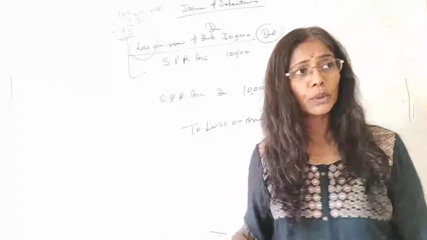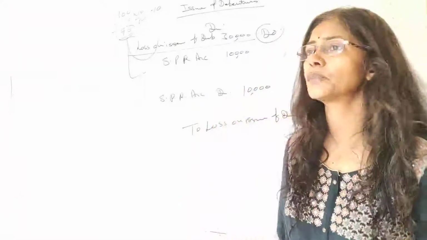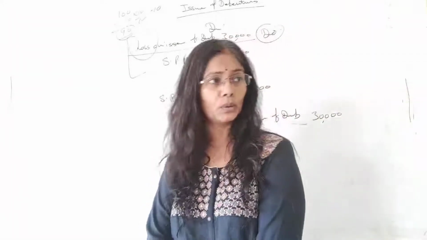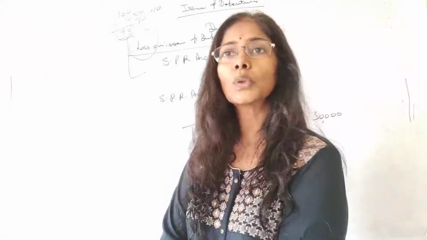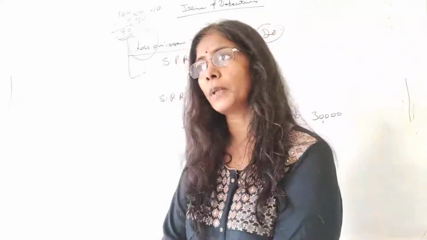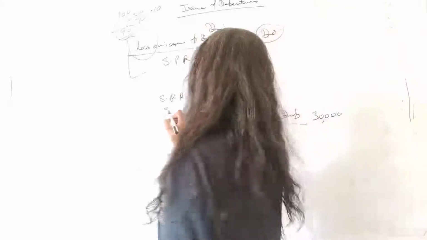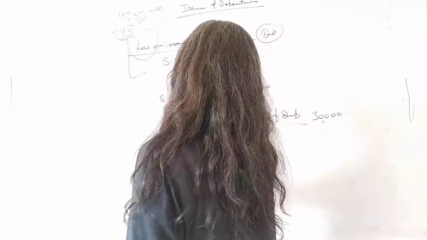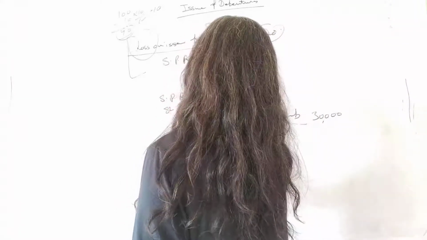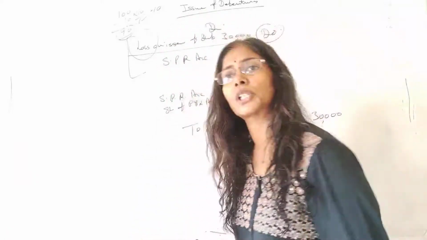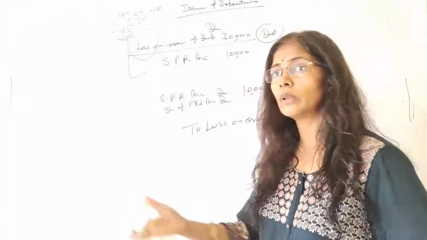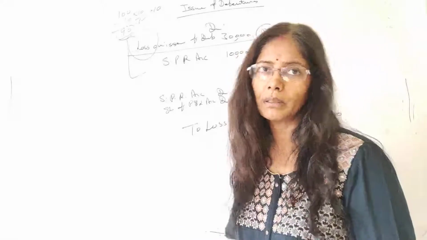Now, as I told you, we don't have sufficient balance in the security premium reserve. Then what to do? I'll use statement of P&L. So the statement of profit and loss account is debited by the remaining amount. Although I don't have any balance given in the question, that is the rule.